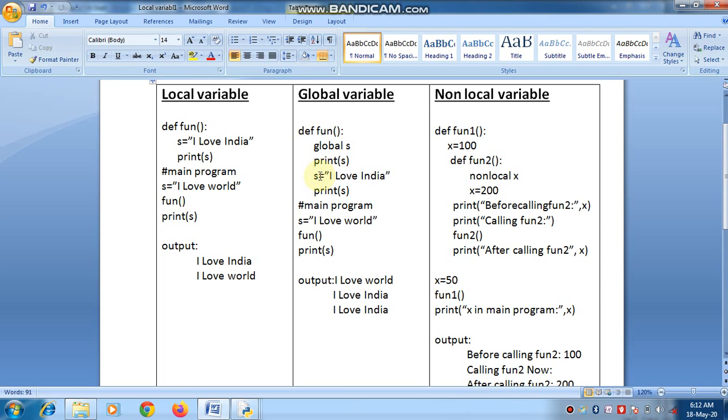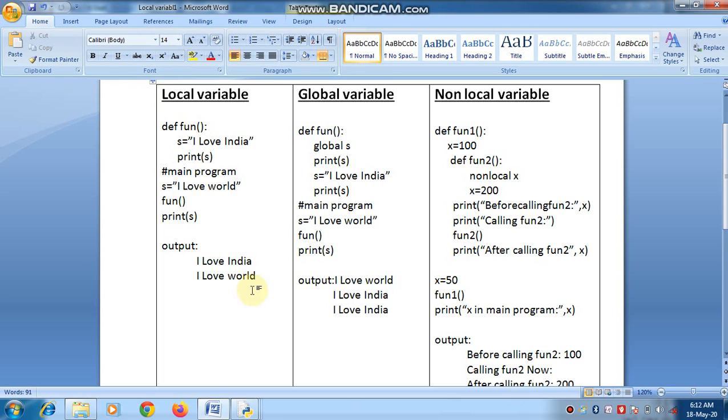After that I changed the value of s to I love India. Then I print it, the output is I love India, and after the function, the s output is I love India. So if you want to change the value of an outside variable inside the function, then we have to use the global keyword.